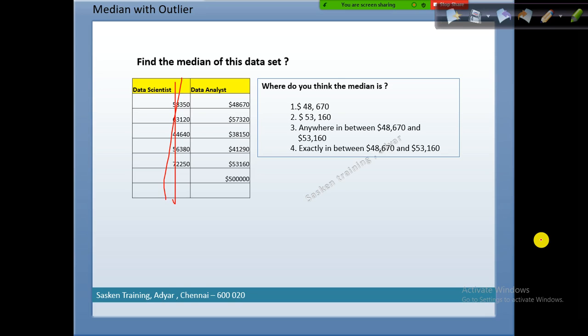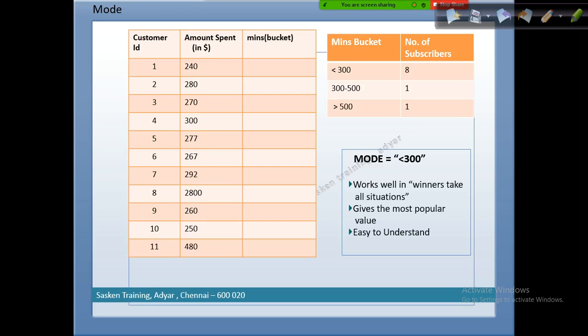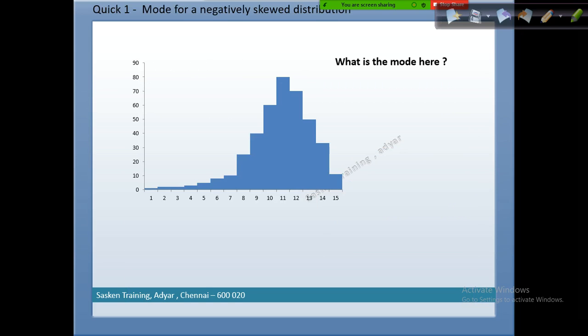Nowadays, irrespective of the level, they conduct the online test, right? So though you know what is mean, median, you should not get confused because of the tricky questions, okay? And mode, we discussed, right? So this is the amount spent less than 3, and this is the mode here. The mode works well in winner-takes-all situations, giving the most popular value. It is easy to understand. And in mode, we don't have to use any formula. In the case of mean, there is a formula: average, add all the values divided by the total number of values in the sample. For median, do you have any formula?